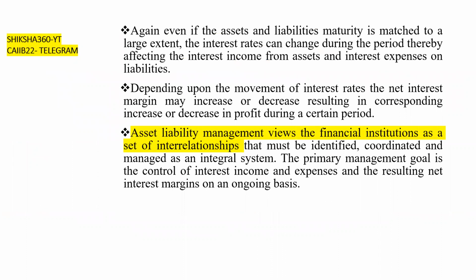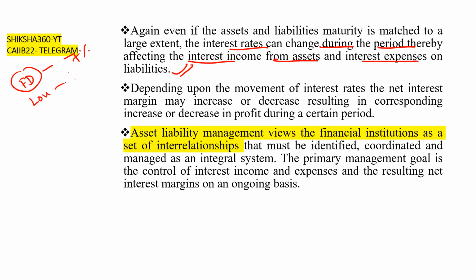Again, even if the assets and liabilities maturity is matched to a large extent, the interest rate can change during the period, thereby affecting the interest income from assets and the interest expenses on the liabilities. For example, an FD has a fixed interest rate of 7%, and the interest rate on loans earlier was 12, then 10, then it becomes 7.5 or 7.7.